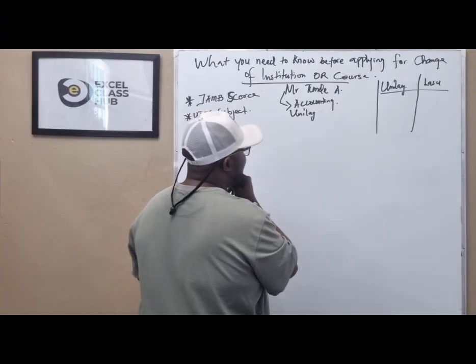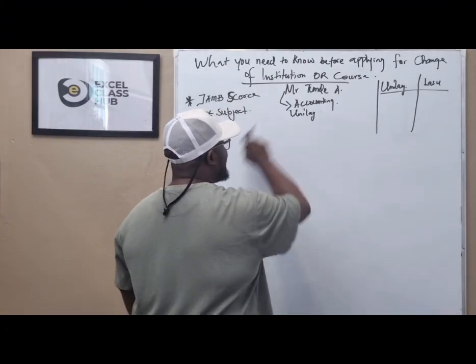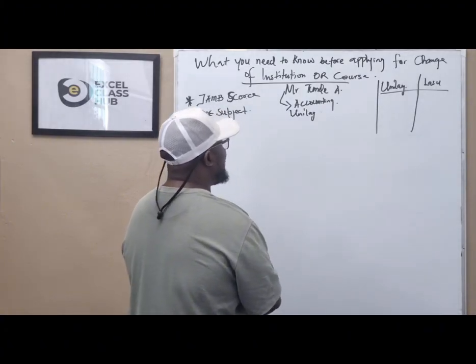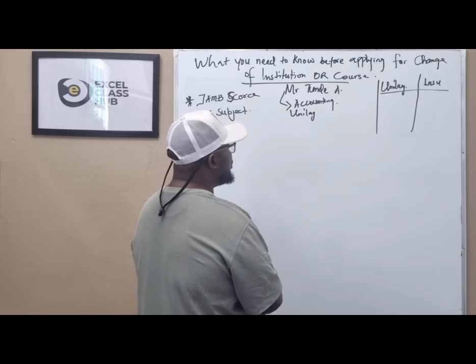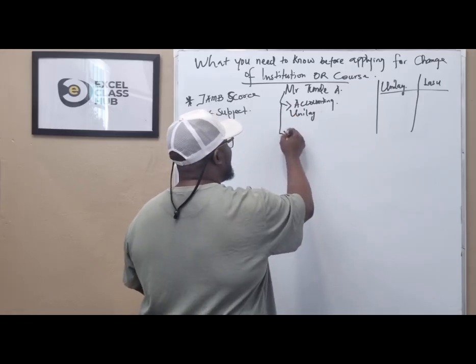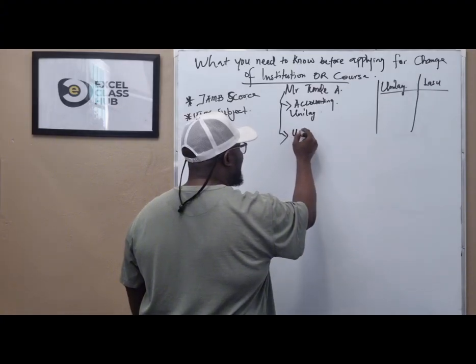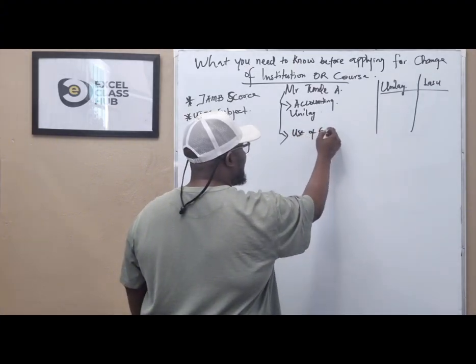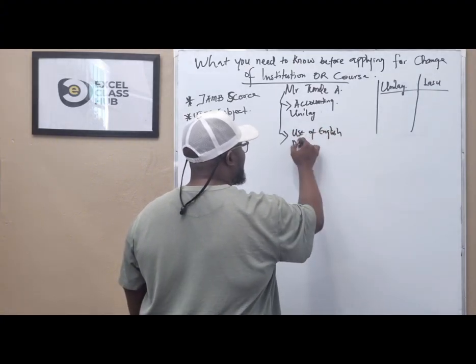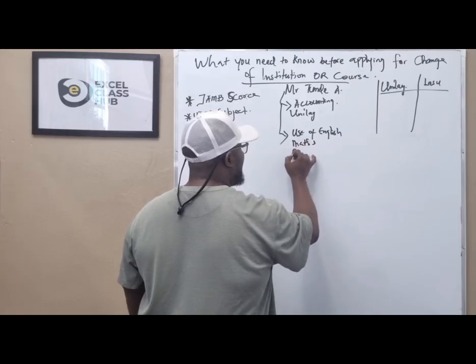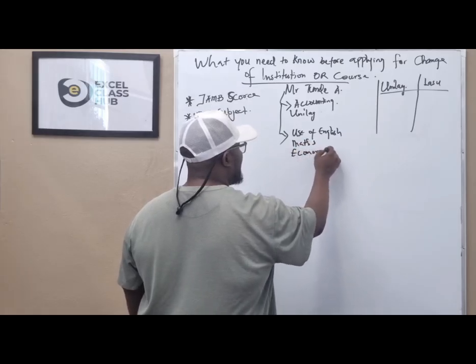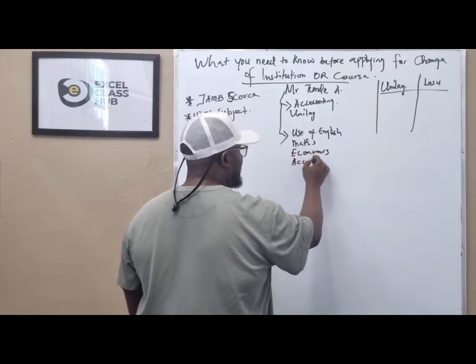Now, we are looking at Mr. Tunde Ajanle Koko, who applied to study accounting in Unilag. His UTME subjects were use of English, math, economics, and account.